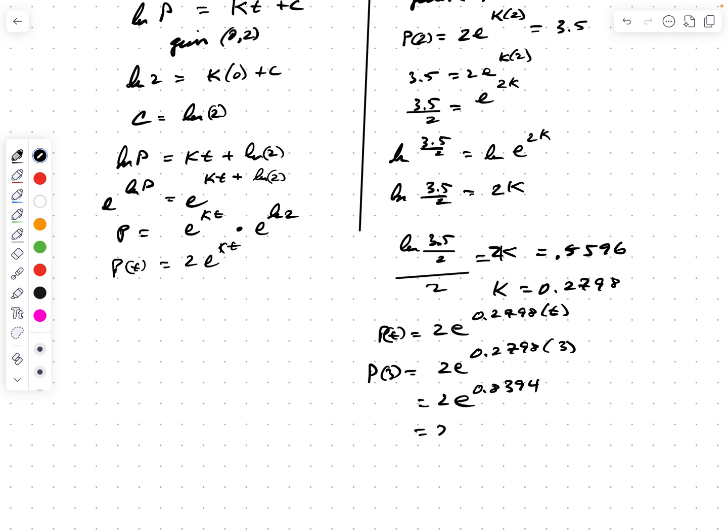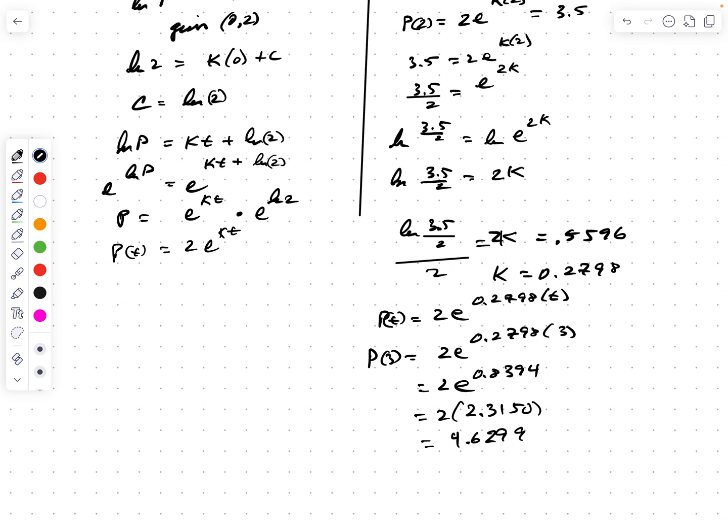So what is e to the 0.8394? I put in e, second e, raise that to the power of 0.8394, and I get 2.3150. We always go out to 4 decimal places. Then I multiply that by 2, and our puppy weighs 4.6299 pounds. Typically, we go out to 4 places, then we round. If I round that up, I would get 4.630. So that would be my puppy's weight at 3 years.